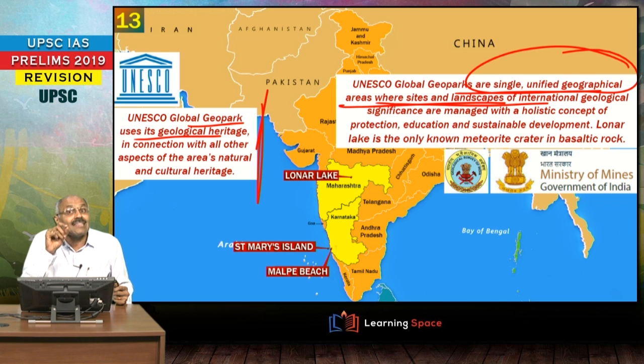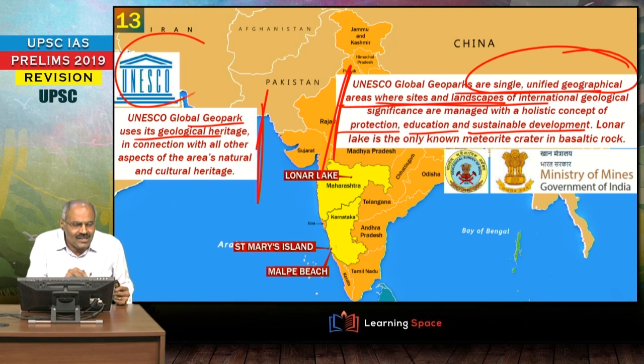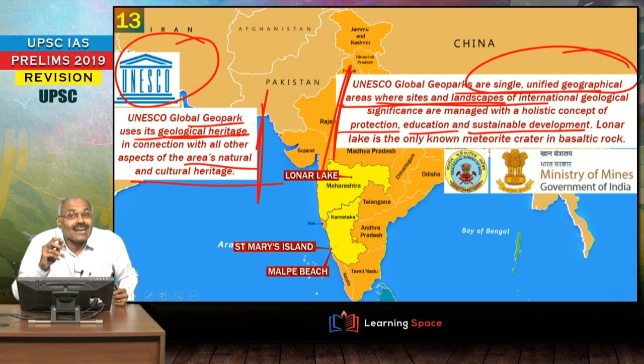And to declare them as global geoparks, what is important is they should be managed with protection, education, and sustainable development. Right, that is the requirement. And this global geopark concept is of UNESCO, don't forget. And here geological heritage is to be combined with natural and cultural heritage. Right, the requirement for this global geopark is 2 points, don't forget.